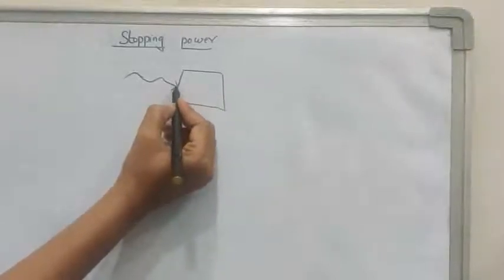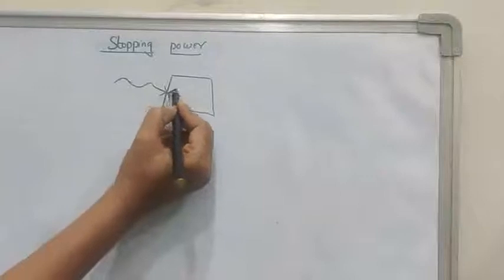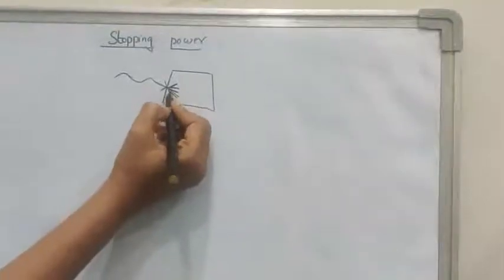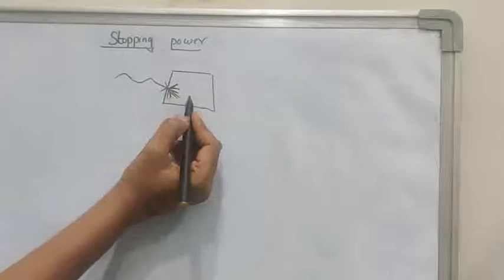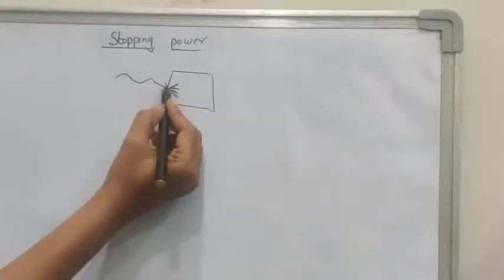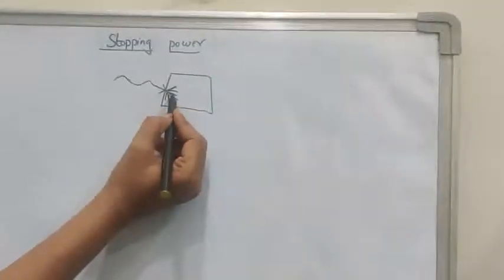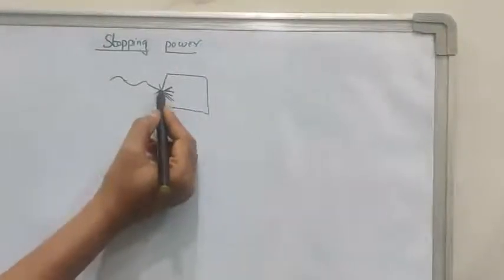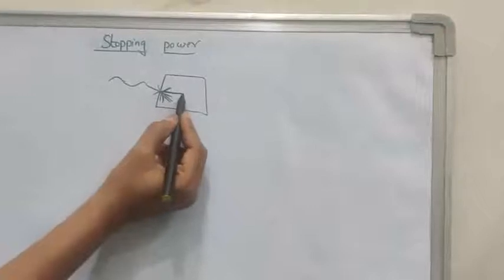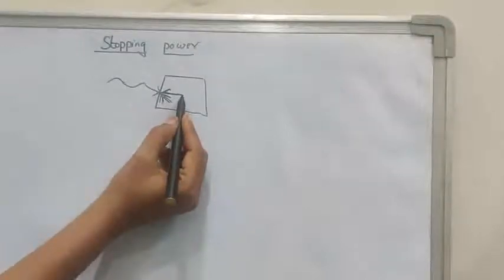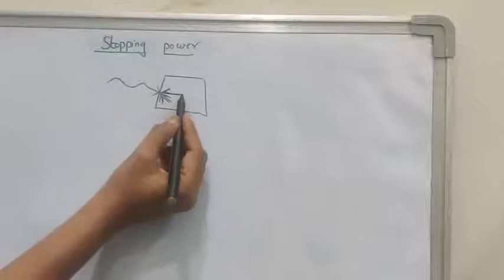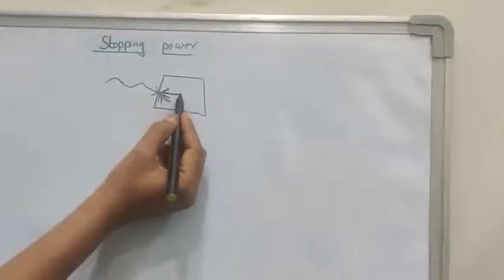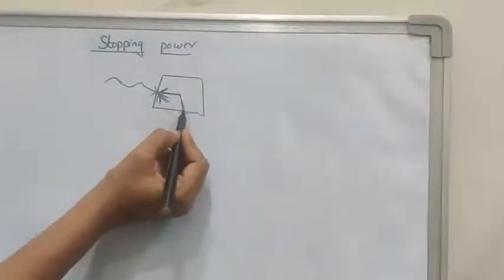This radiation will have multiple collisions with the particles or atoms present inside the material. After penetrating through a certain distance, it loses its energy and comes to 0.